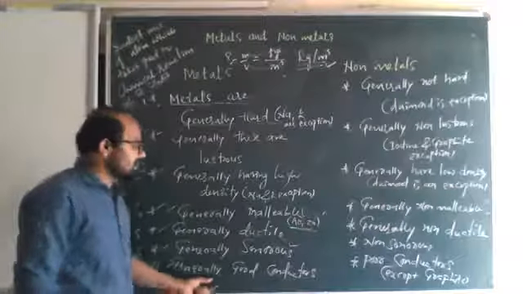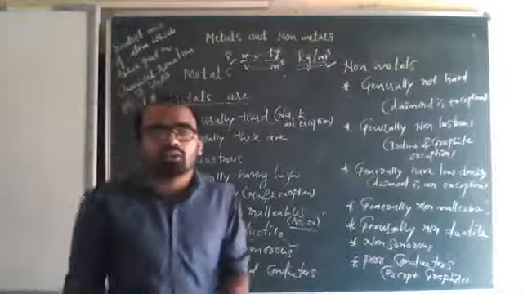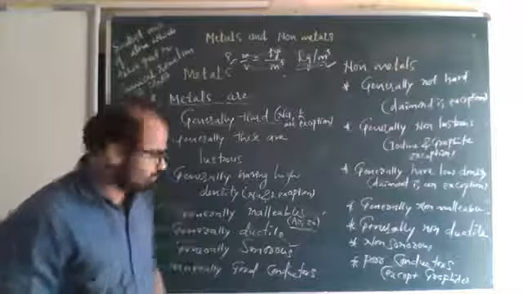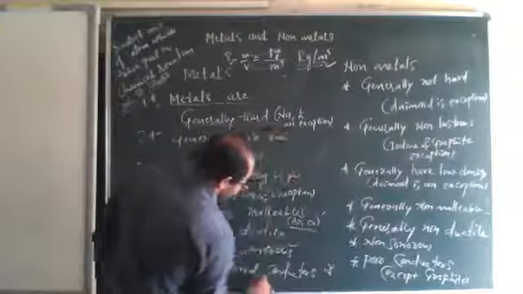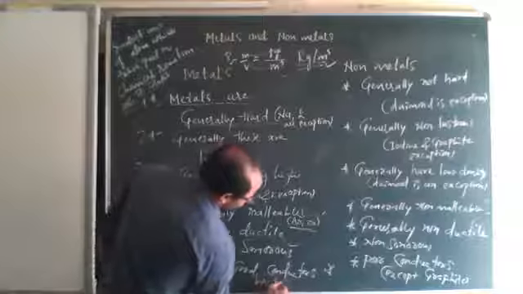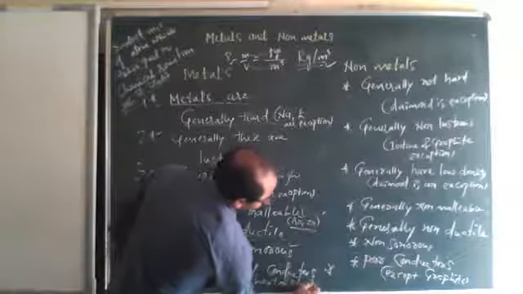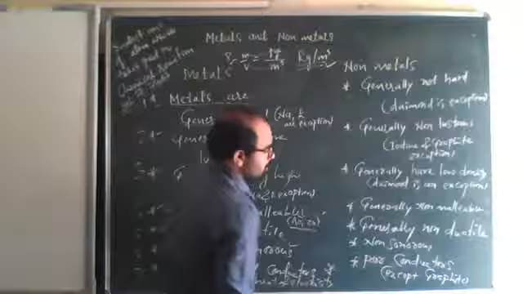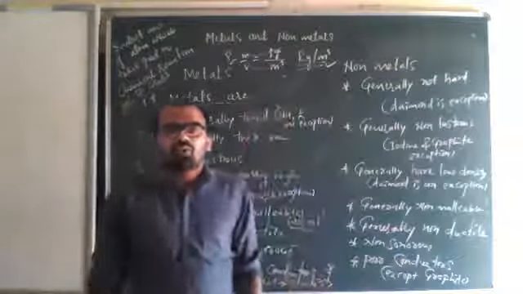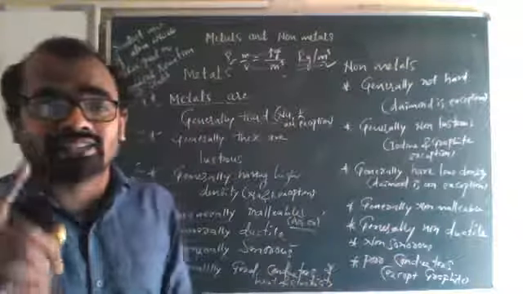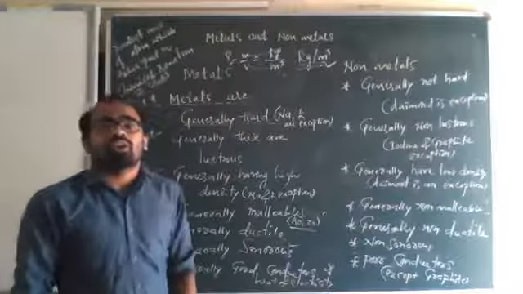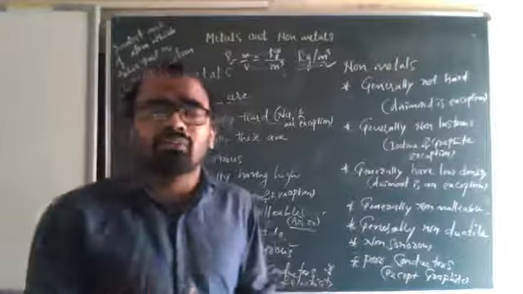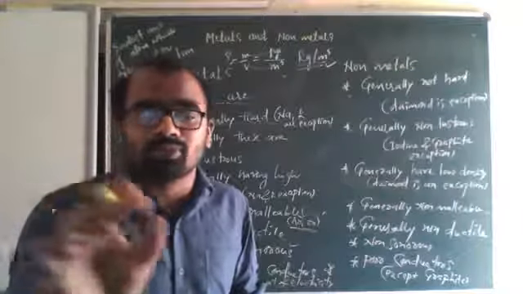When it comes to conductivity, metals are generally good conductors of heat and electricity. But non-metals are poor conductors of heat and electricity, except graphite. Graphite is an exception, the material present in your pencils.